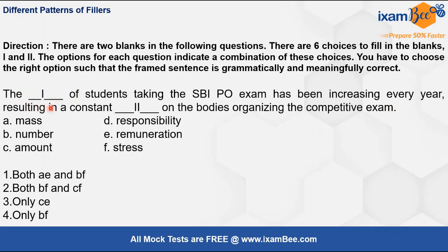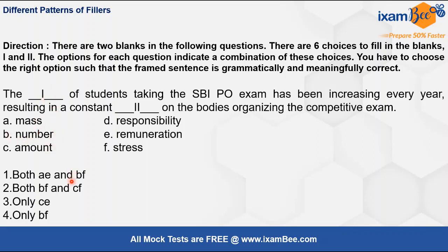Now when we talk about the first blank, you would think that amount also fits here, but when the students are countable nouns, then you do not use amount, you use only number, and obviously mass is not the correct usage here. So number can come here, this is the best fit.